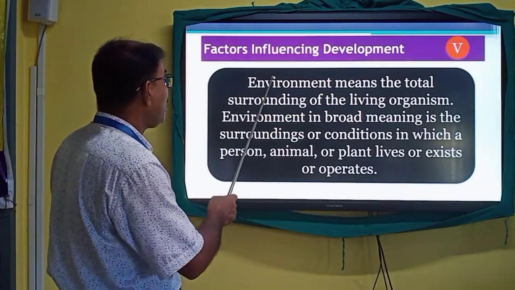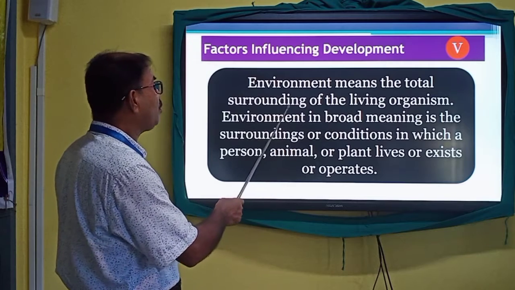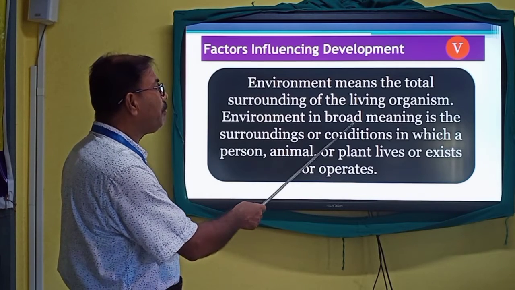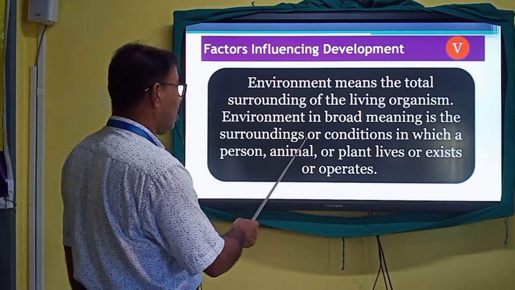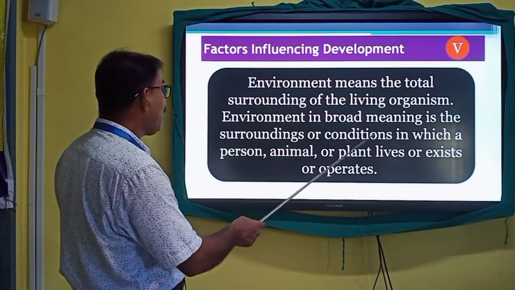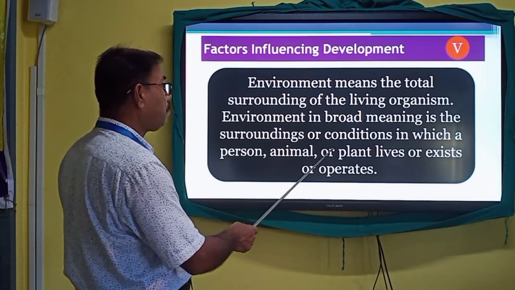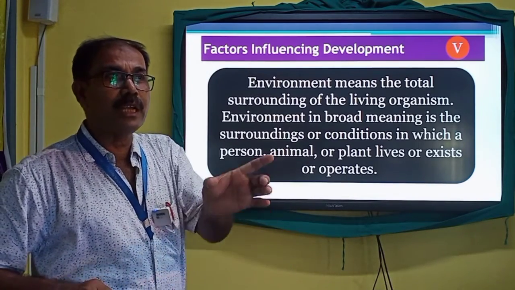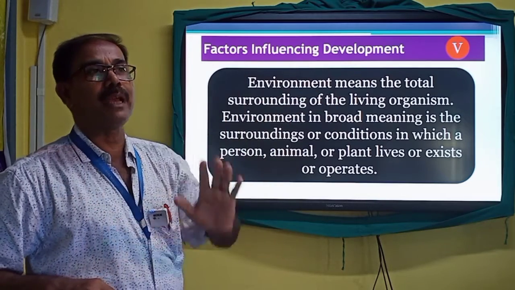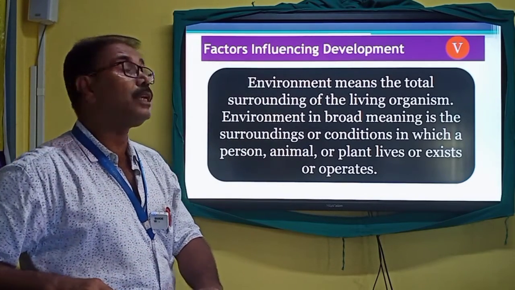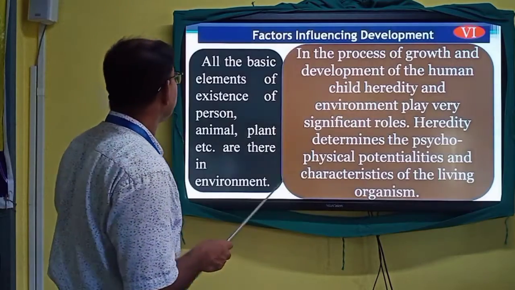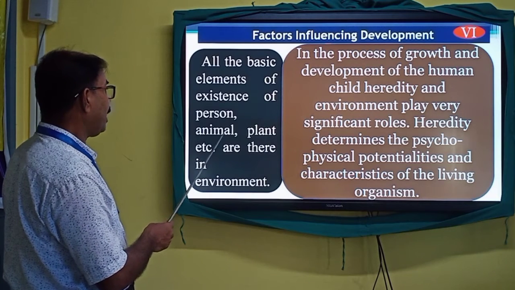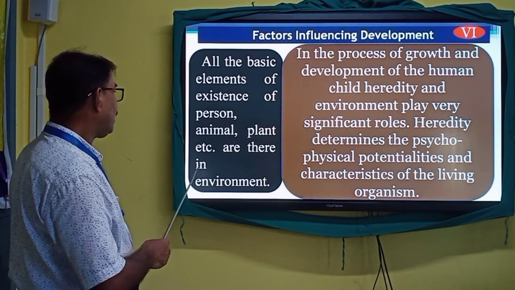So environment means the total surroundings of the living organism. In broad meaning, it is the surroundings or conditions in which a person, animal or plant lives, exists or operates. Genetically we get the potentialities, and our existence is linked with the environment. All the basic elements of existence of person, animal, plant, etc. are there in the environment.